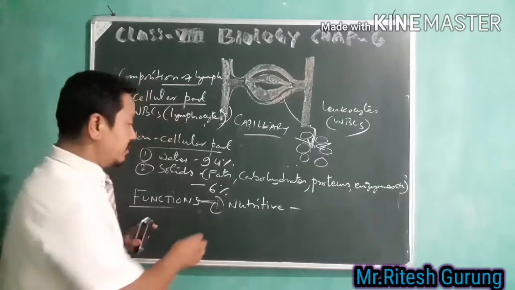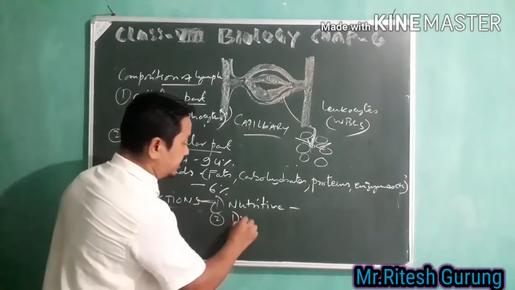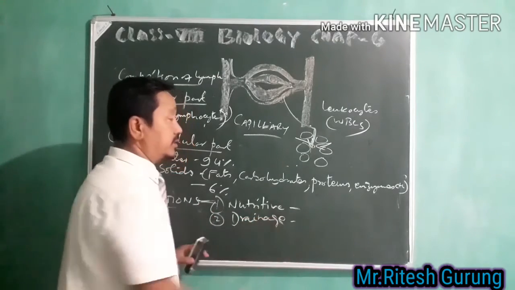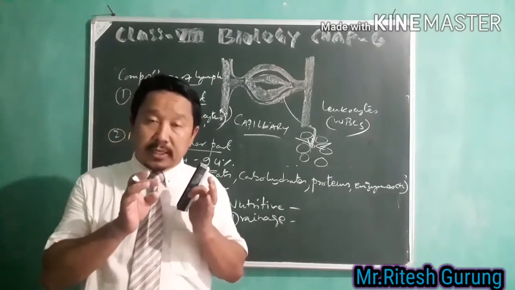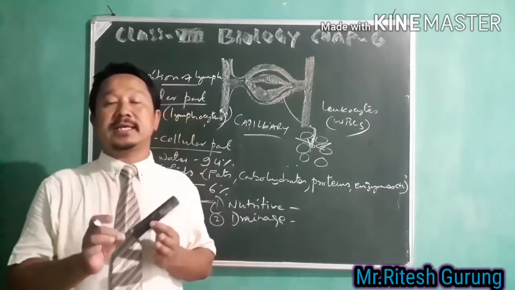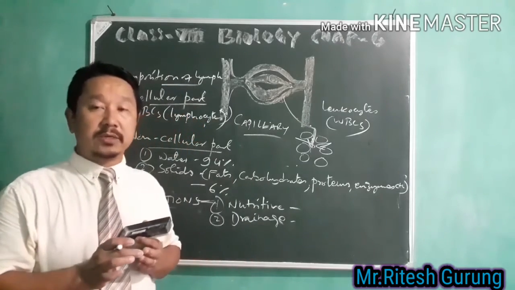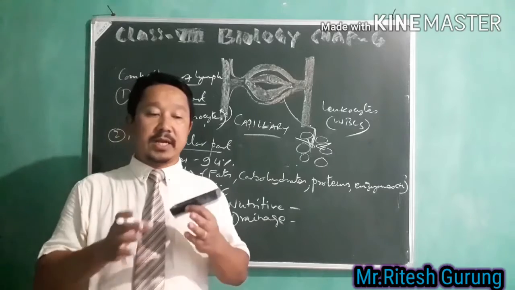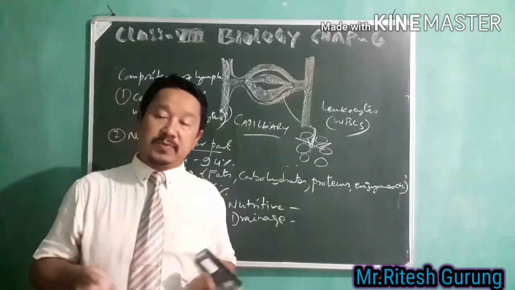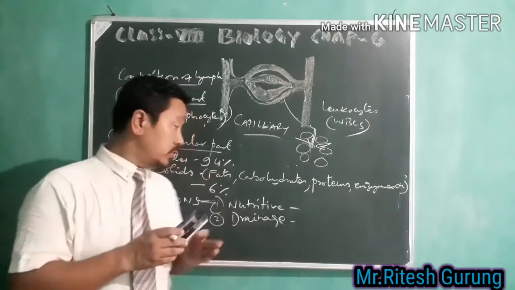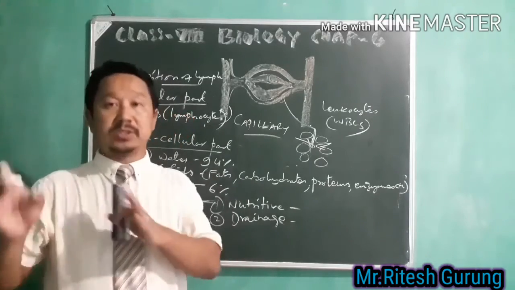Number two function is drainage. The lymph drains away excess tissue fluid and returns proteins to the blood from tissue spaces. There are spaces where excessive tissue fluid and excessive proteins are present, so lymph drains them all to the blood from those spaces.